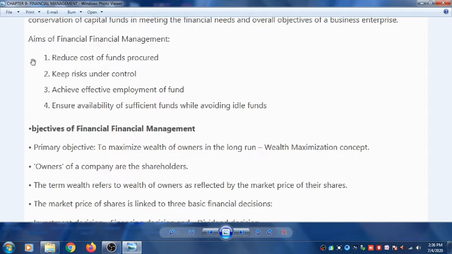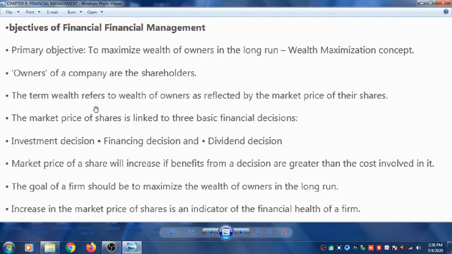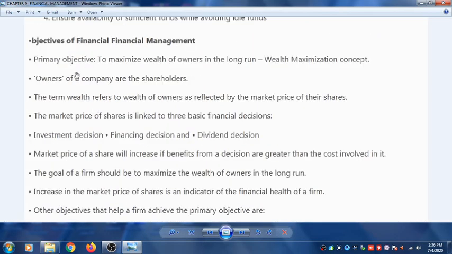The next topic is, what are the objectives of financial management? So the first is primary objectives. The primary objective of financial management is to maximize wealth of owners in the long run, which we also call the wealth maximization concept. So the basic work of financial management is to maximize the wealth of the owners in the long run of the business.